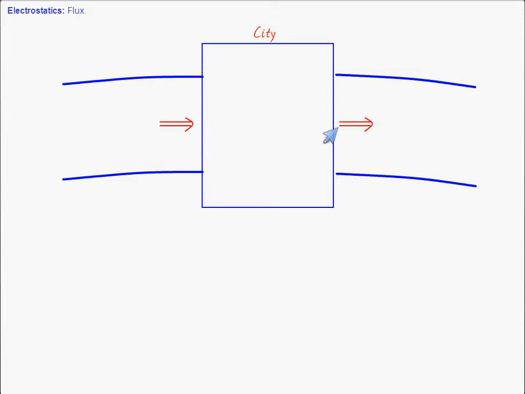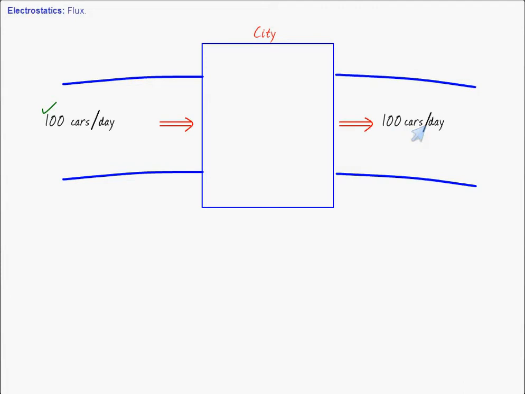Let's say 100 cars are entering the city per day, and the same amount of cars are leaving per day. It's not possible to park the car in the city, let's say for a minute. Then if 100 cars are coming per day, 100 have to leave per day, if parking of the car is not allowed.